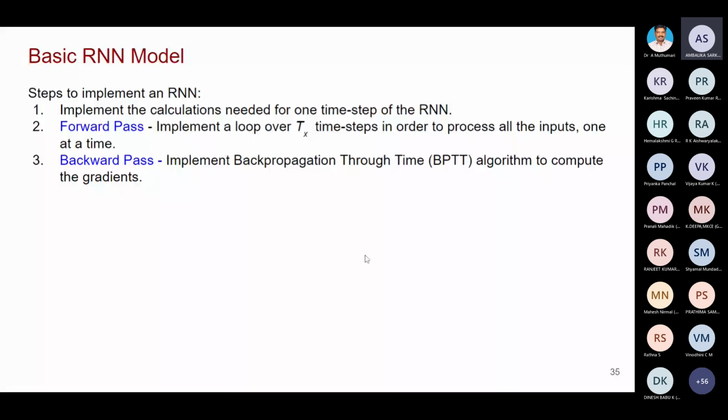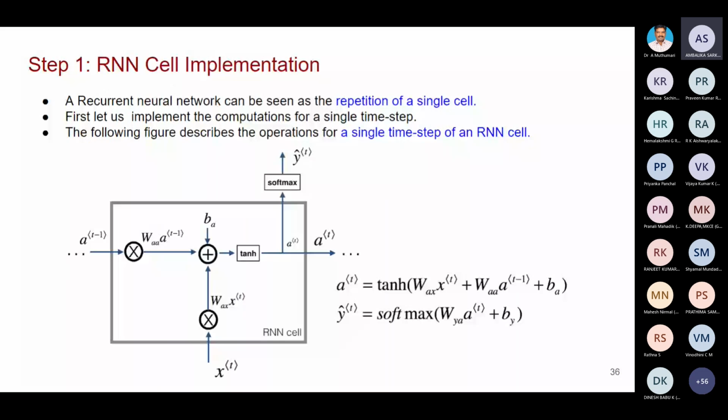Then you see, it is very simple. All of you look at this particular cell. My input is x of t. Look at the lowest part of this diagram. X of t is the current input. It is multiplied by a weight. Then a of t minus 1 is the input coming from the previous time step, and that will be multiplied by some weight.